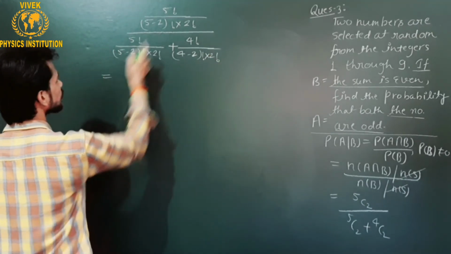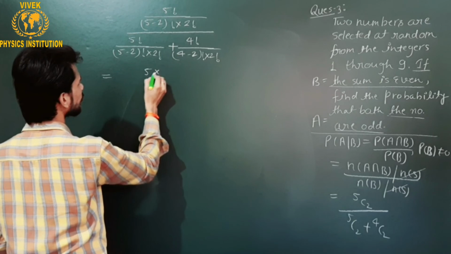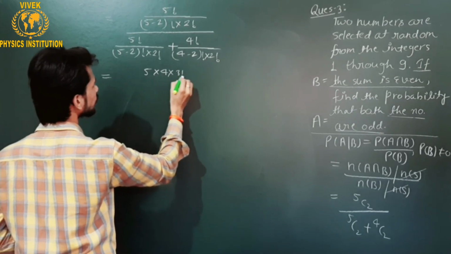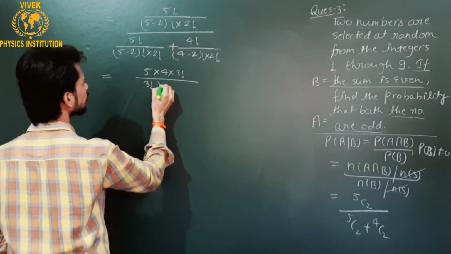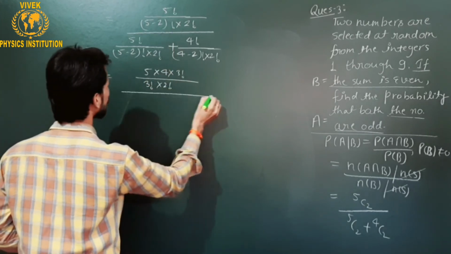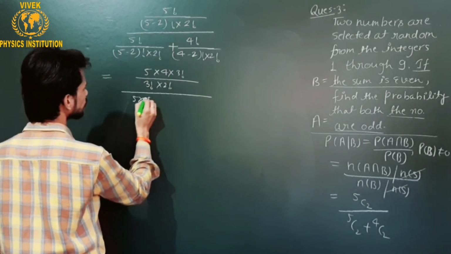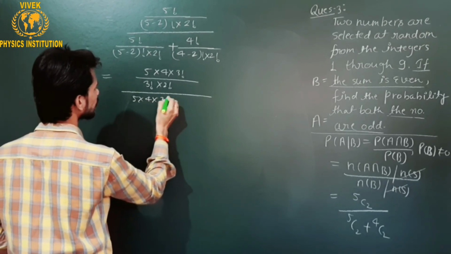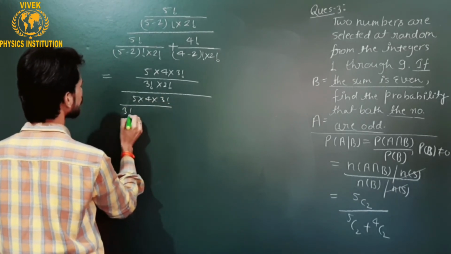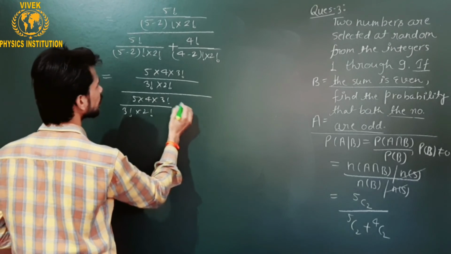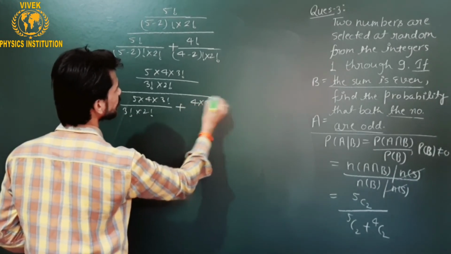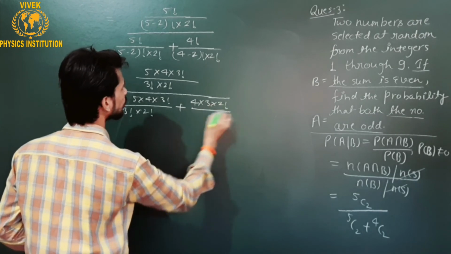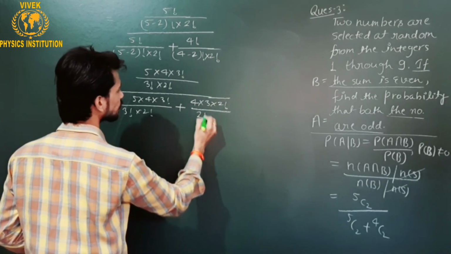The 5 factorial can be written as 5 multiplied by 4 multiplied by 3 factorial, divided by 3 factorial multiplied by 2 factorial, and again 5 multiplied by 4 multiplied by 3 factorial upon 3 factorial multiplied by 2 factorial, plus 4 multiplied by 3 multiplied by 2 factorial upon 2 factorial multiplied by 2 factorial.